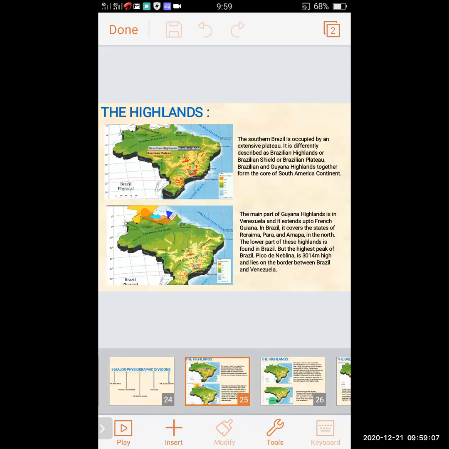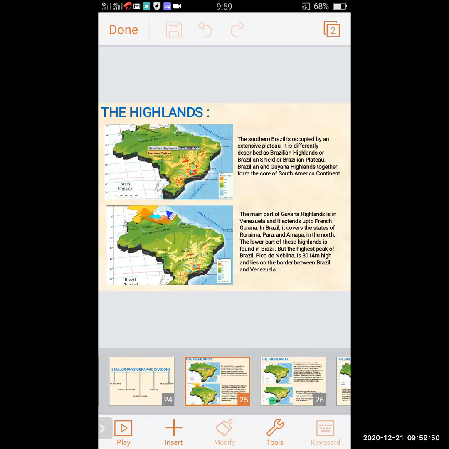In the north, it covers the states such as Roraima, Pará, and Amapá. The lower part of these highlands is found in Brazil, but the highest peak of Brazil, Pico de Neblina, is 3014 meters high. You have to remember it lies on the border between Brazil and Venezuela.